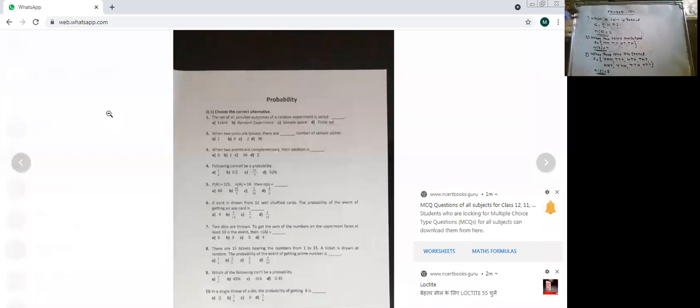Now we will move to the dice. When you play snake and ladder, you have dice. Okay, on dice also they ask you the questions.